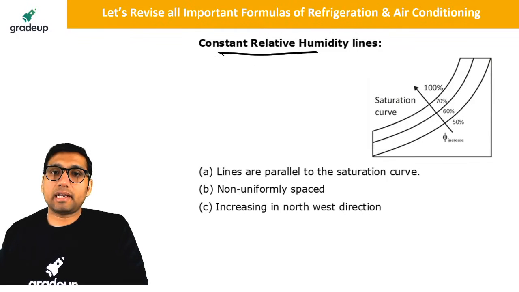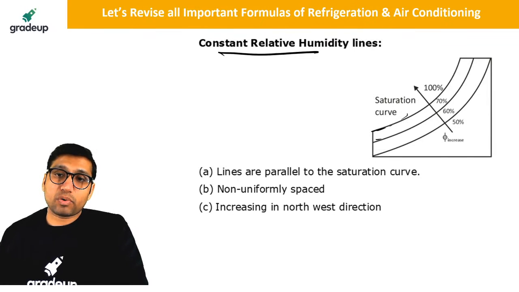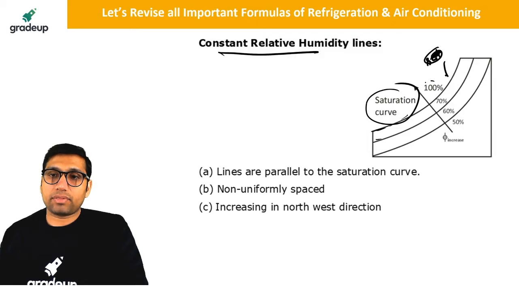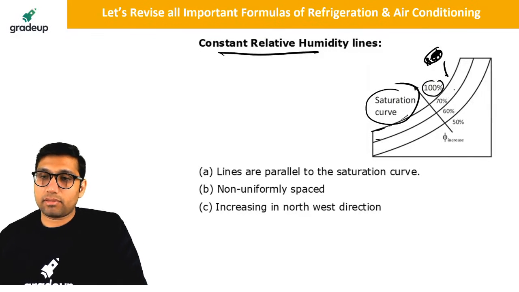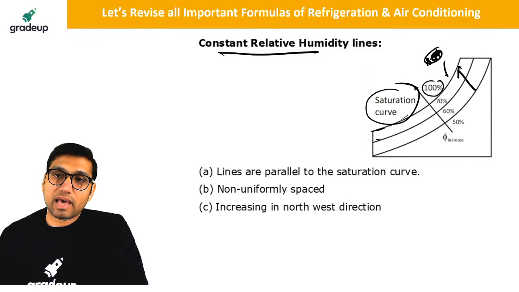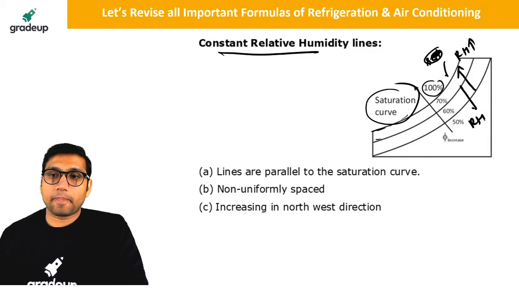Then we have constant relative humidity lines. These are the curved lines like this, not inclined. These are curved lines which are similar to the saturation curve. This is the saturation curve, which is basically where relative humidity becomes 100%. The lines following the saturation curve are called relative humidity lines. Relative humidity will increase in this direction and decrease in this direction.